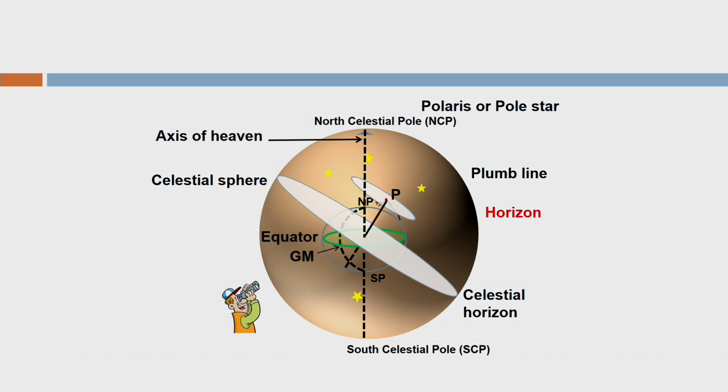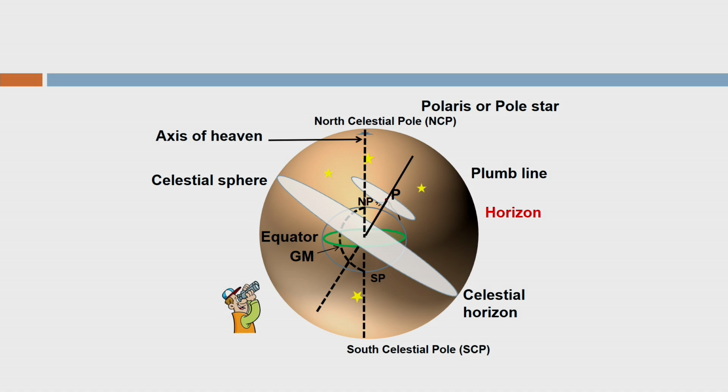Such a horizontal plane, or such a circular horizontal plane, which is intersecting with the celestial sphere, is called the celestial horizon. And remember that for a particular position P of the observer, this is the valid celestial horizon. For another position on the surface of the Earth, its orientation will be quite different. So, for point P, this is the celestial horizon.